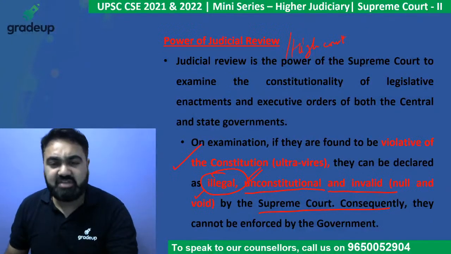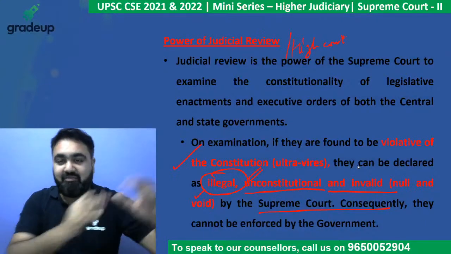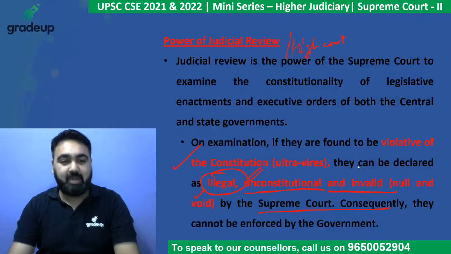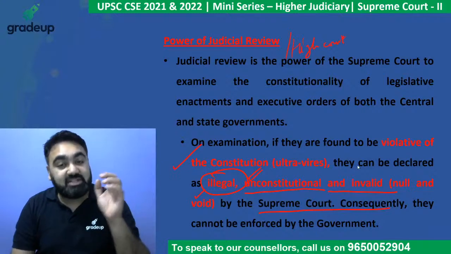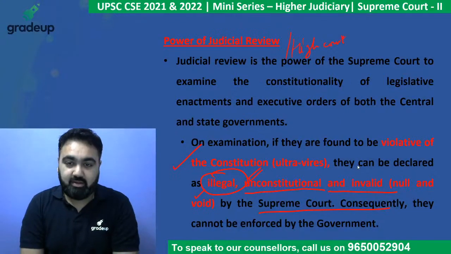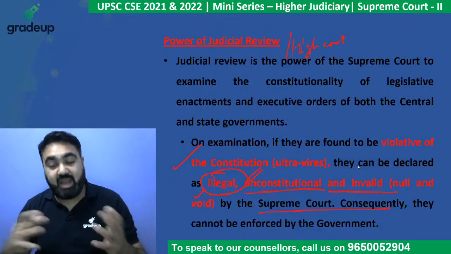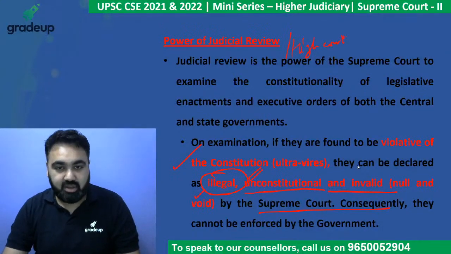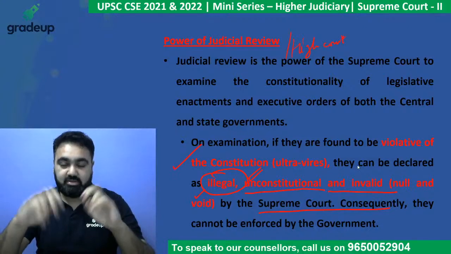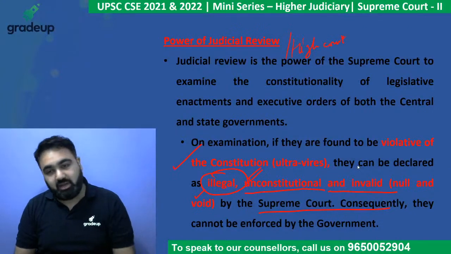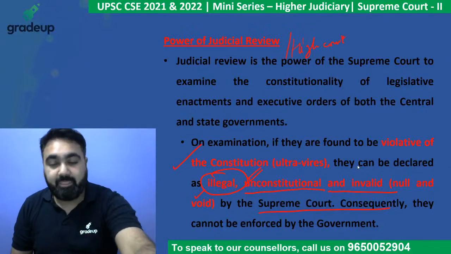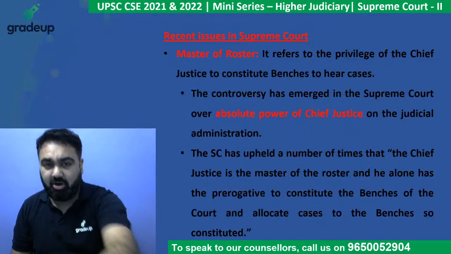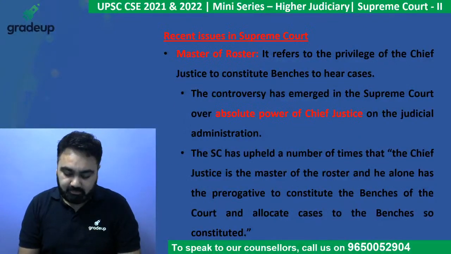That is why you have seen many laws, like let's say the Farm Bill or the Citizenship Amendment Bill, many of them have been challenged in the Supreme Court. Why? Because the Supreme Court has the power to strike down a law if the law is found to be against the Constitution. That is ultra vires. So if the law is ultra vires, then it can be struck down by the court, not just a law, but any executive order of the government as well.